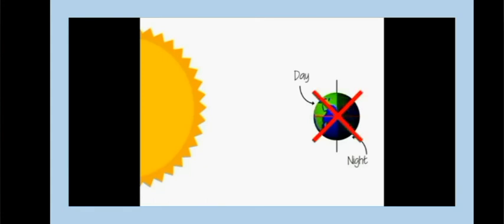No, that's not exactly what happens. If this were true, then half of the earth would face light and half would be in darkness, which means there would be equal day and night all the time.